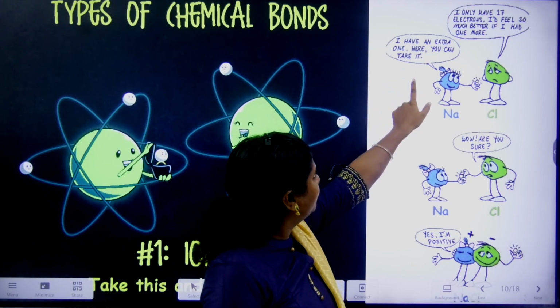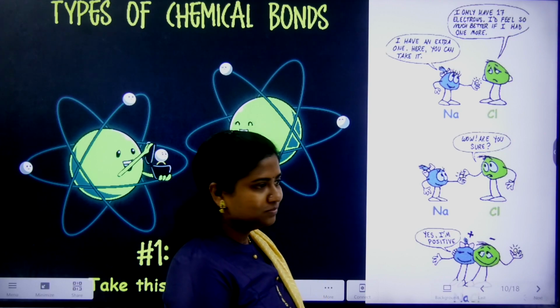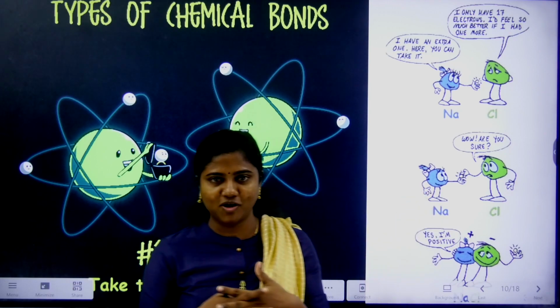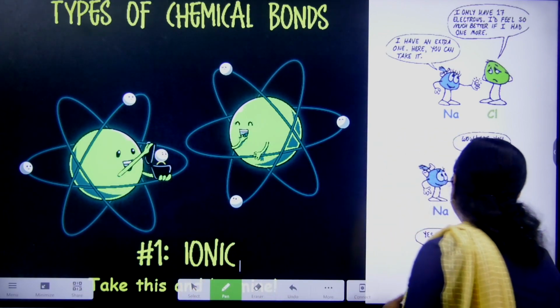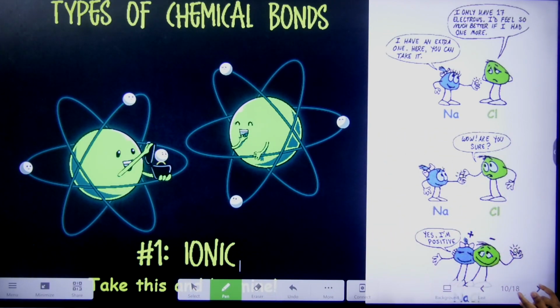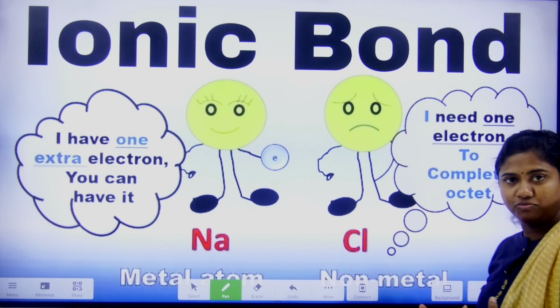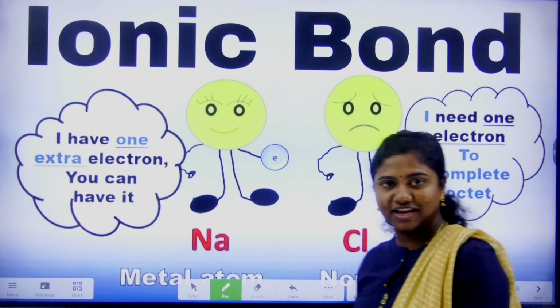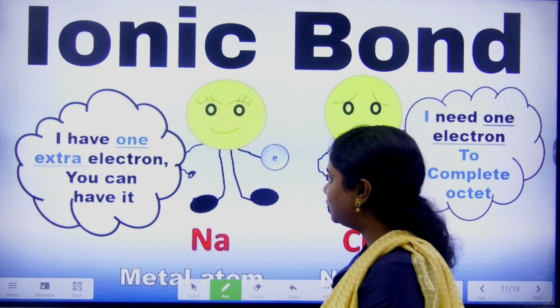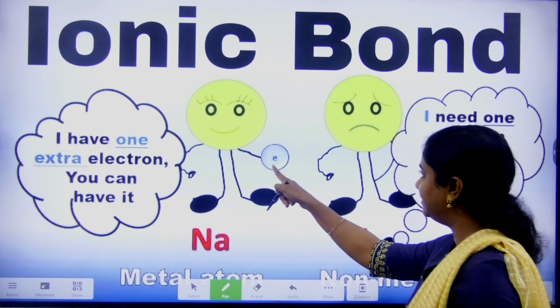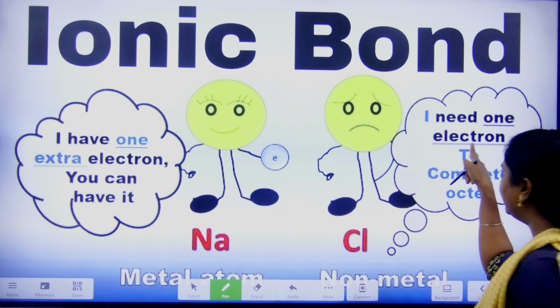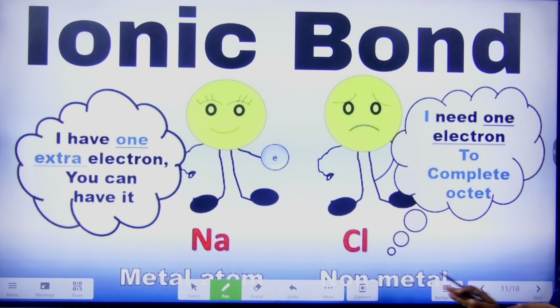Yes, I have an extra one, here you can take it. Wow. So she has taken it, and the bond was formed between those two. And this fellow is too happy as he is now positive. Why did he become positive? Because he lost an electron, and an electron is a negative charged particle, right? So whoever has one extra electron and gives it to whoever is in need, that is an ionic bond.